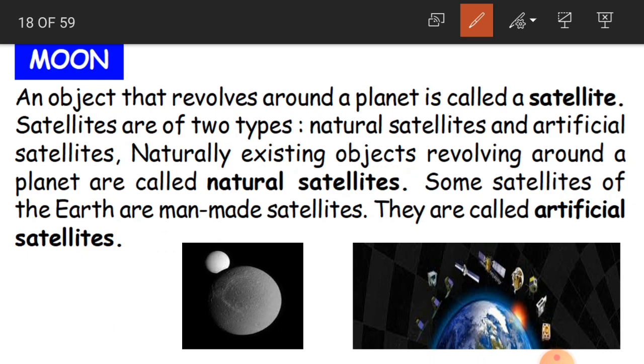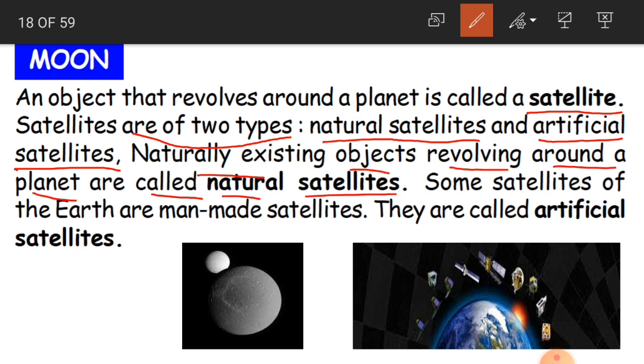A moon is an object which is revolving around a planet, which is called a satellite. Moon is a satellite, and satellites are of two types. What are they? Natural satellites and artificial satellites. I am revising this again. Naturally existing objects revolving around a planet are called natural satellites. So the moon is our natural satellite, because it is made by nature.